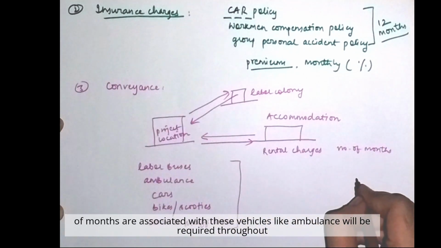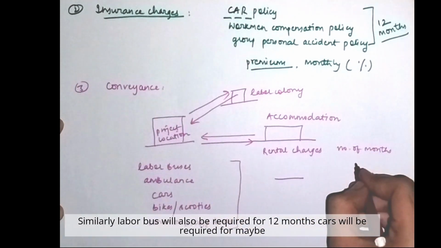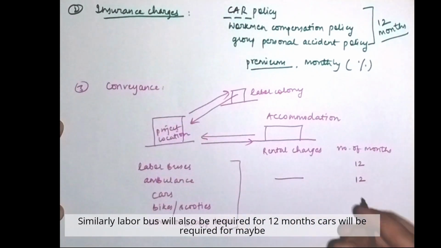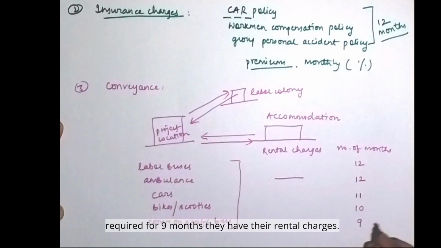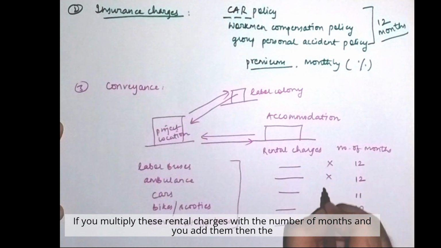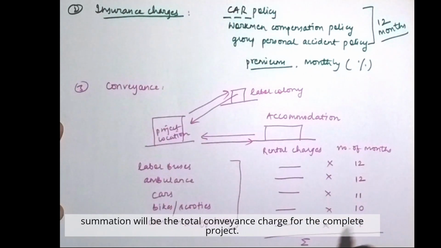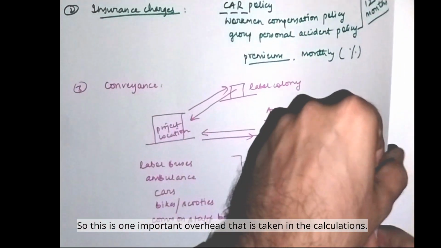Like the ambulance will be required throughout, for 12 months, and it will have a certain rent. Similarly, the labor bus will also be required for 12 months. Cars will be required for maybe, let's say, 11 months. Bikes may be required for 10 months. Some common staff bus will be required for 9 months. They have their rental charges. If you multiply these rental charges with the number of months and add them, then the summation will be the total conveyance charge for the complete project. So this is one important overhead that is taken in the calculations.